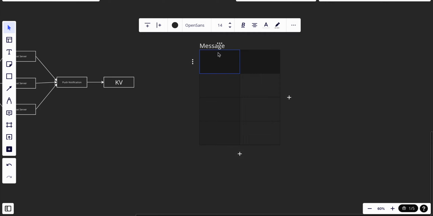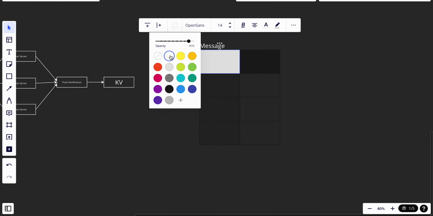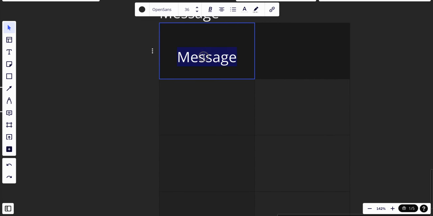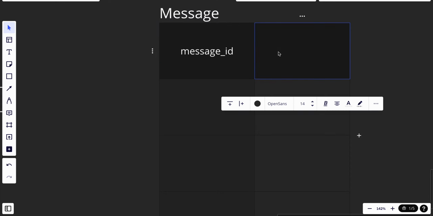Okay, and the message table will have a message ID. It's too small, let's make it smaller. Let's call it message ID, and I guess this will be an integer.